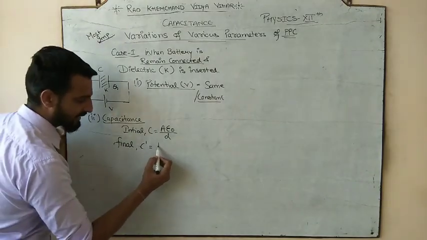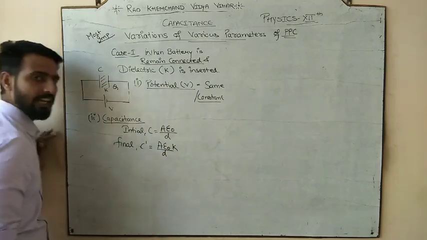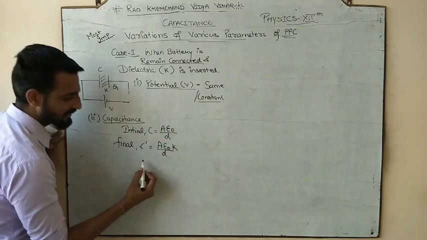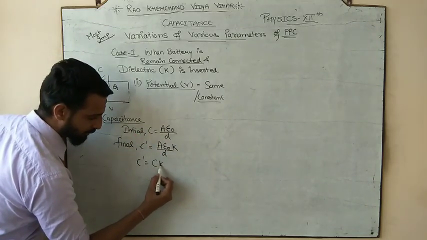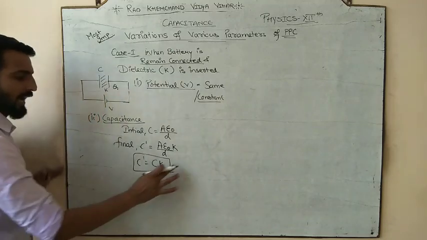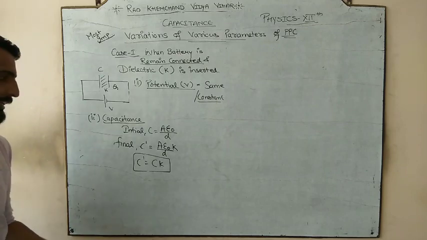But we are inserting a medium, so it becomes A epsilon naught by d into K. And what is A epsilon naught by d? C. So what is your new capacitance? K times C. So what happens to your capacitance? Increase or decrease?